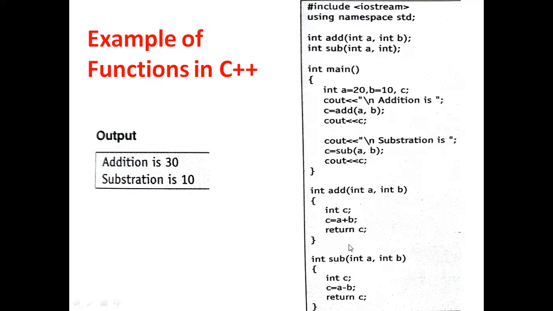After performing this function, we are passing the value of c to the main function, and then we are displaying the value of c. Similarly it is done for the sub function also. Therefore, after addition, that is 20 plus 10, we get addition as 30 and subtraction is 10.